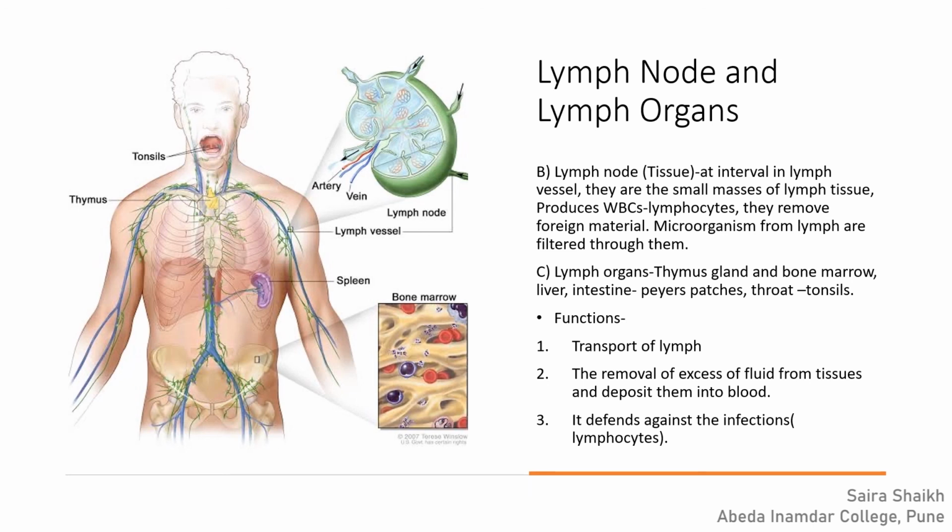At intervals in the lymphatic vessel, masses of lymphatic tissue are present. It is called a lymph node. It is one of the sites of formation of lymphocytes. Lymphocytes filter the microorganisms present in tissue fluid. In our body, the lymph organs are the liver, Peyer's patches of the intestine, and the tonsil present in the throat region. Tonsil is the largest lymph node present in our body.